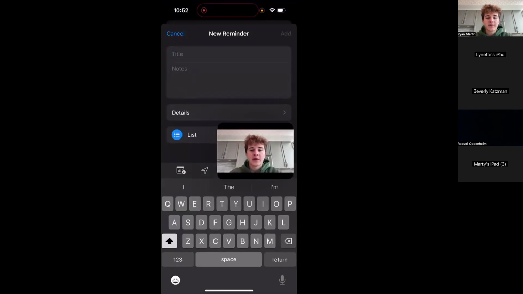And here it's just like the calendar app, except calendar, I feel like, is more to schedule out your day. Reminder is better to just remind you of something. So like a smaller task, like make sure to remember to feed the dogs or things like that, because they pop up as a notification on your phone. And they will notify you as soon as the time is about to come.